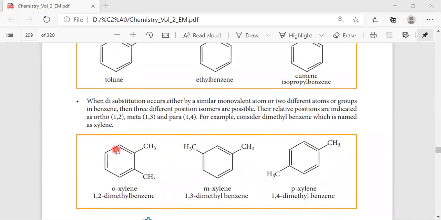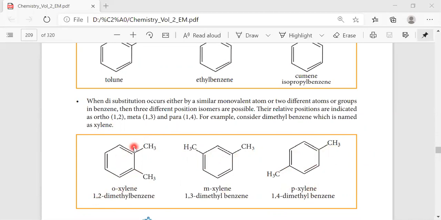If it is a disubstituent, then we have to number it. So this is said to be the ortho position, then the meta and para positions. Here this is the ortho position, this is the meta position and this is the para position. If you number it, the common names are orthoxylene, metaxylene, paraxylene.